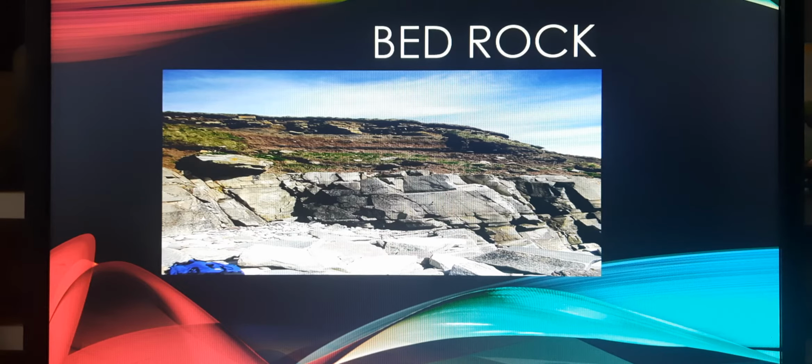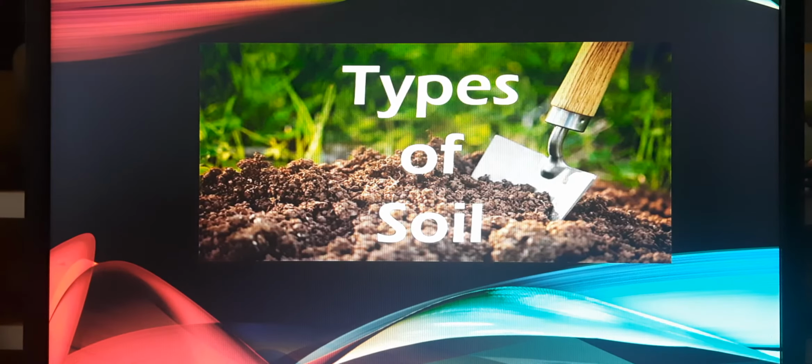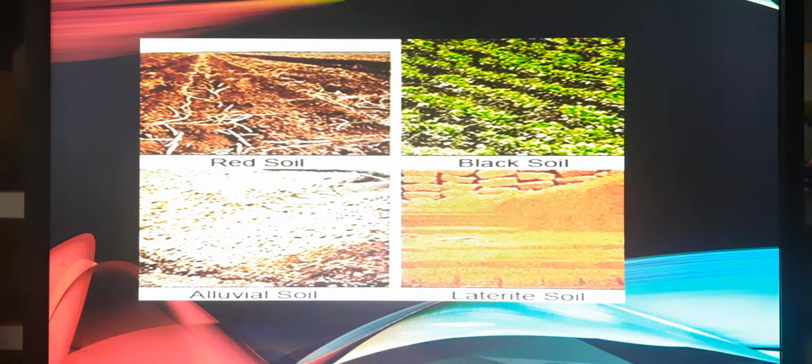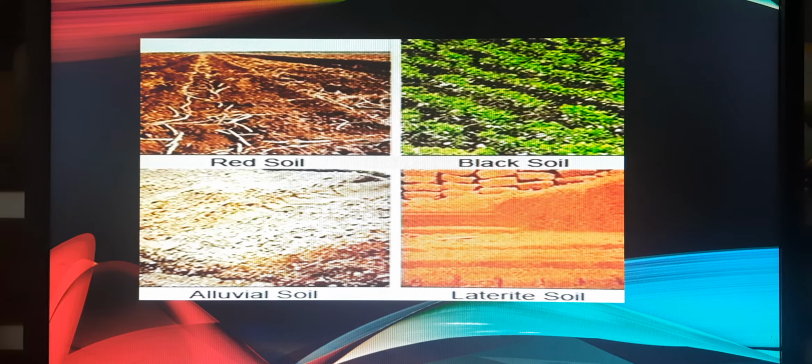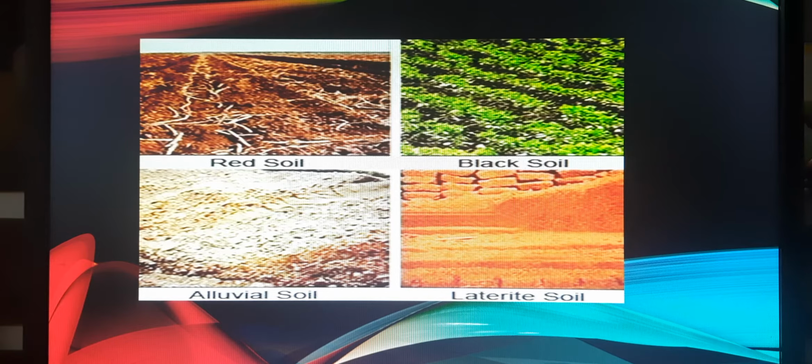Now next we are going to talk about the types of soil. Soils can be classified into different types. We will study the types of soils and we will come to know where these soils are found in India. Under that there are some types of soils, as you can see on the slide. First of all is alluvial soil.